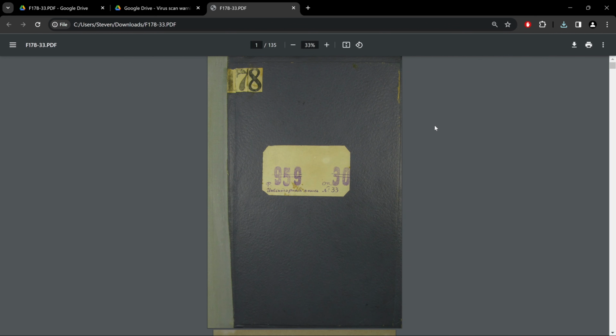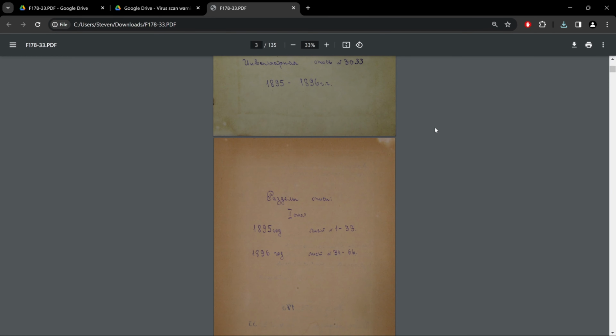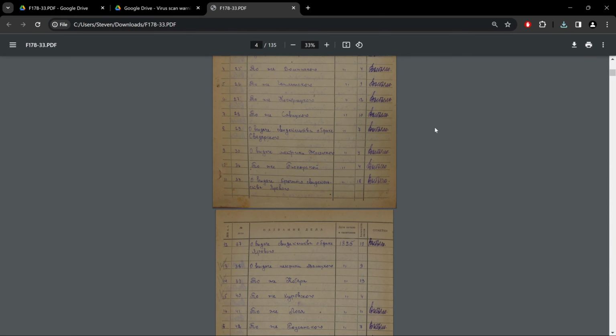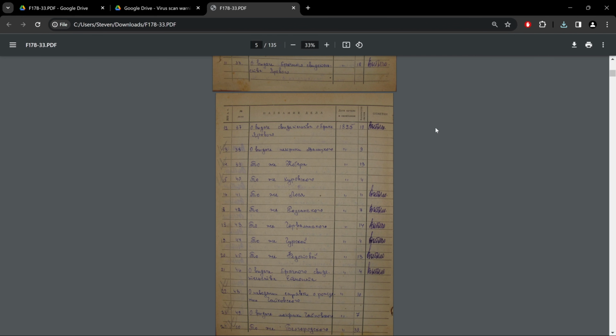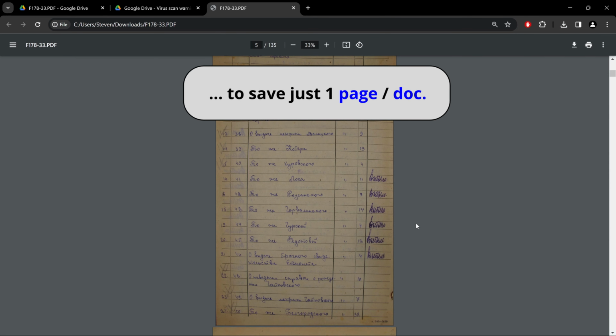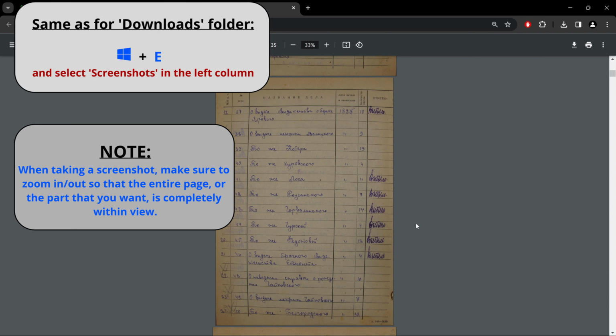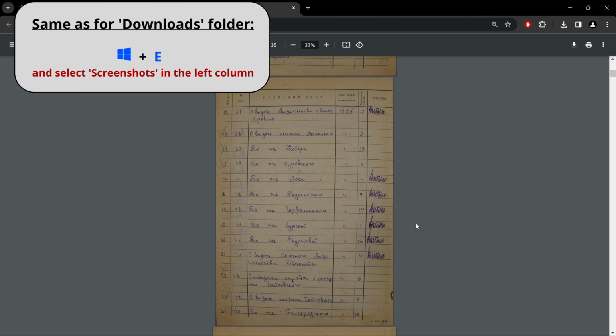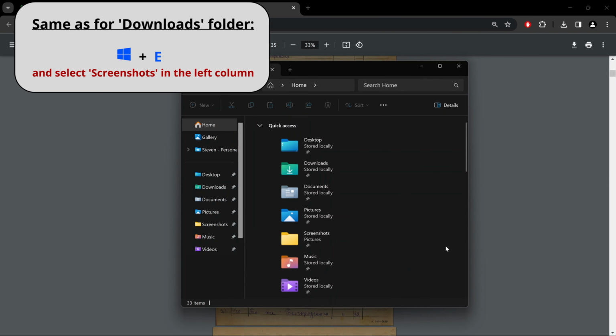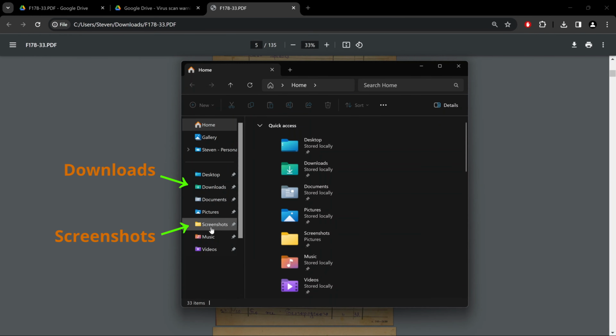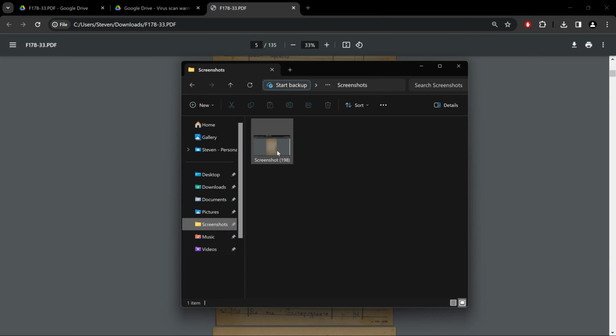And now that we're in a PDF document, I just want to show you one thing very quick. Here we see it's an index, not the actual record, but assuming this were to be a record, if you would want to save it to your computer, what you could do is you could take a screenshot, and to do that, you press the Windows symbol and print screen. It's going to make a little flash. And then if you press on that Windows symbol again and the letter E, it opens up your file explorer. And here on the left, screenshots. And there will be your screenshot.